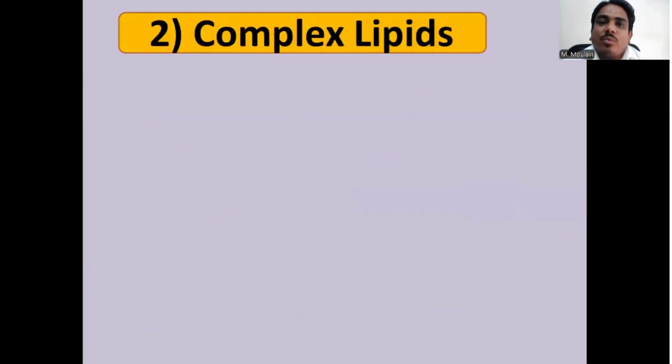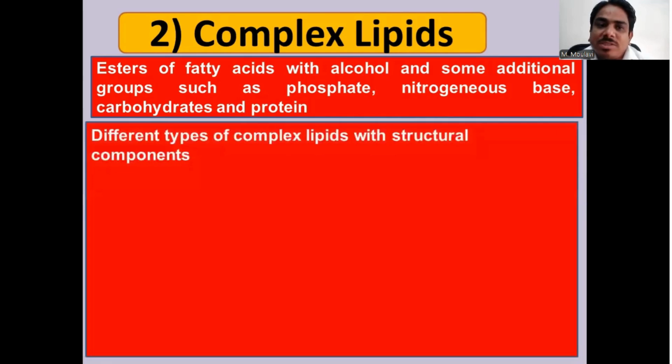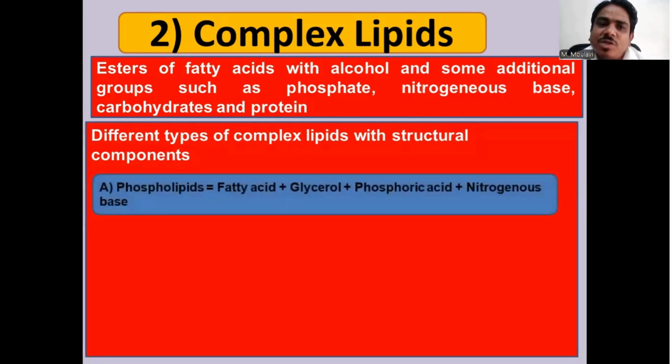So let us start with the summary of the complex lipids. What are complex lipids? The complex lipids are the esters of fatty acid with alcohol and some additional group such as phosphates, nitrogenous base, carbohydrates, and the proteins. Depending on the types of extra groups present, complex lipids are divided into four categories. First is the phospholipids. As the name suggests, phospholipids contain the phosphoric acid or phosphate group. So fatty acid, glycerol, phosphoric acid, and the nitrogenous base are the four components of the phospholipids.